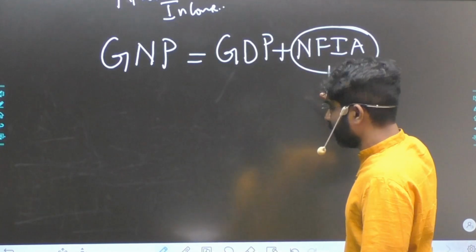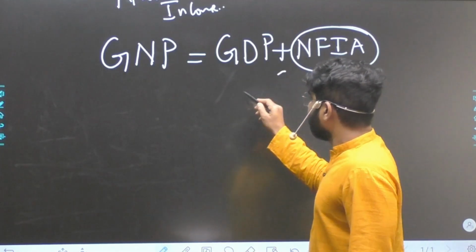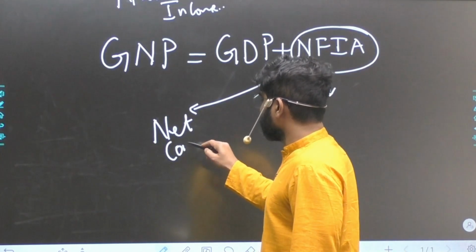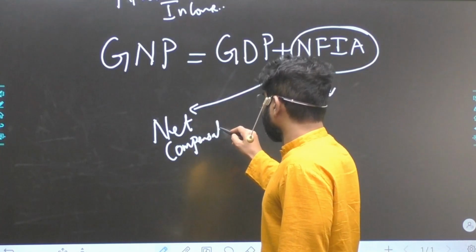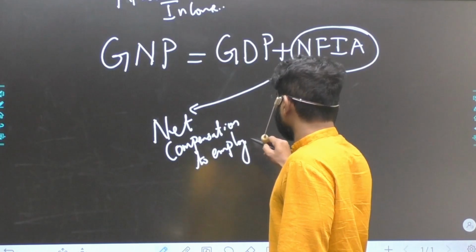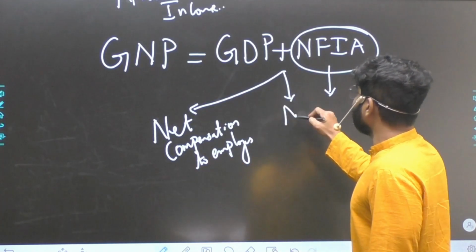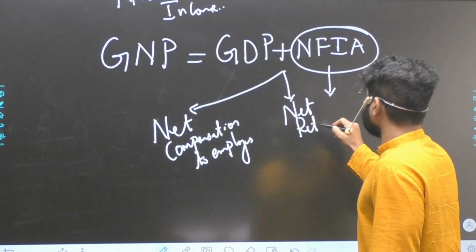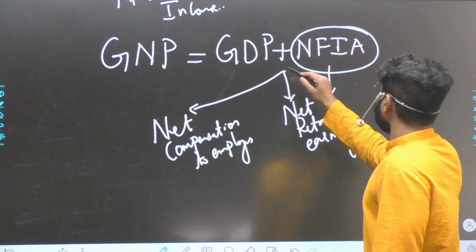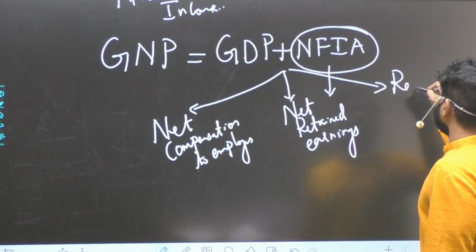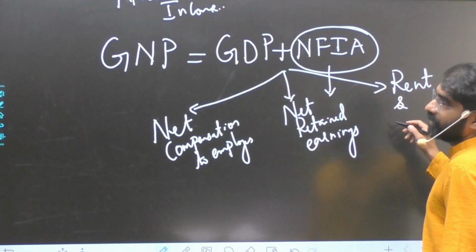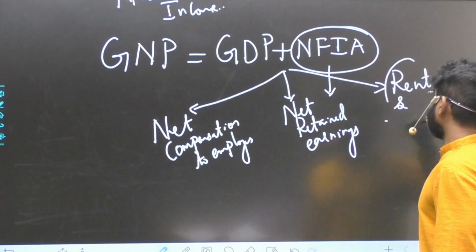NFIA will include net compensation to employees, that is nothing but wages, or the net retained earnings, which are nothing but the profits of the company. And net income from property, that can be rent.